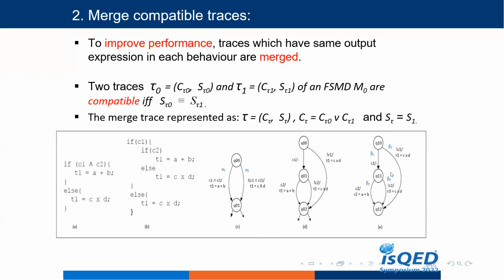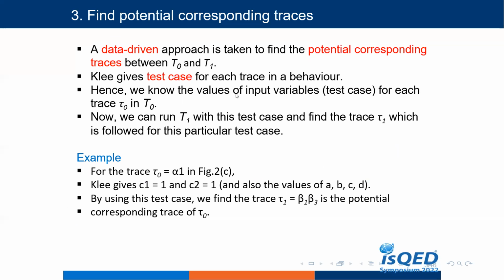For example, here, beta 2's data transformation is C times D. Then trace beta 1 before, its data transformation is also C times D. So we can merge these two traces into one. Then the condition of execution will be the union of node C2 and node C1. For data transformation, we can take either one of them. Then after that, we are going to find potential corresponding traces.